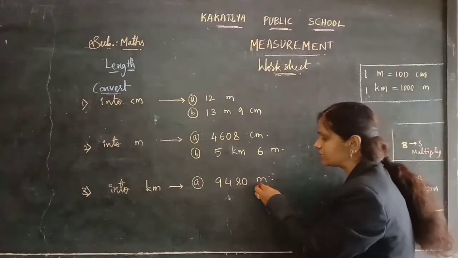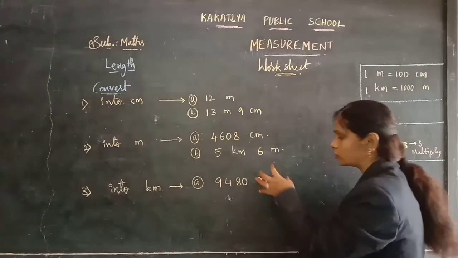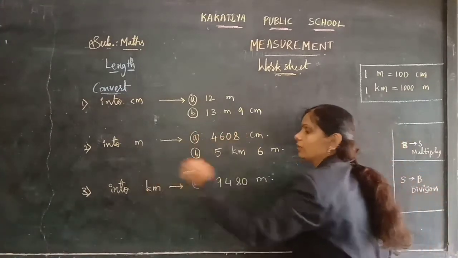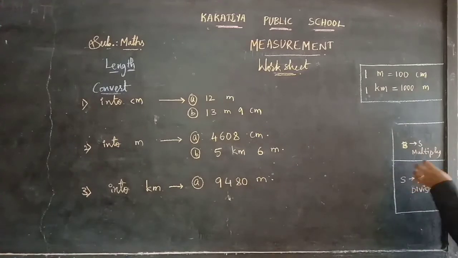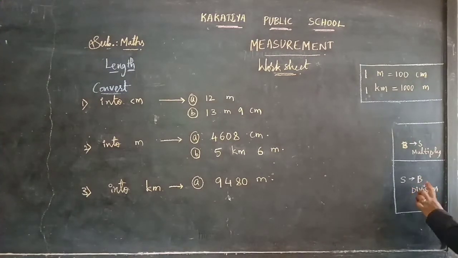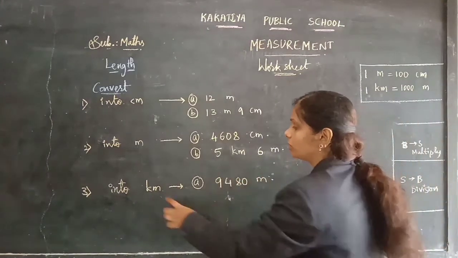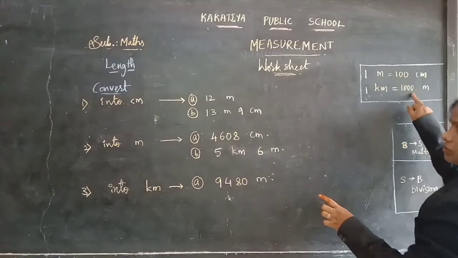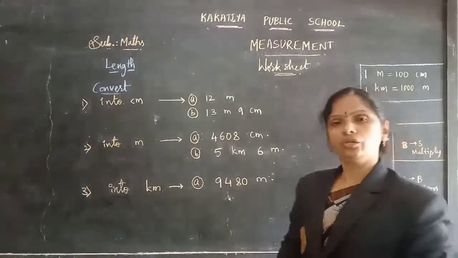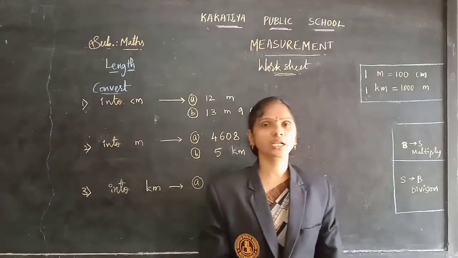Now the last one, into kilometers. The given question is in meters, which are smaller than kilometers. When converting smaller measurements into bigger measurements, you need to divide. Divide the given number by 1000, the kilometers to meters relation, and you will get the answer. Observe the video carefully and do this worksheet, children. Thank you.